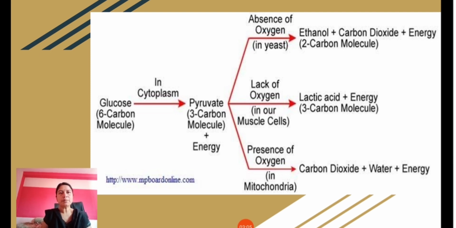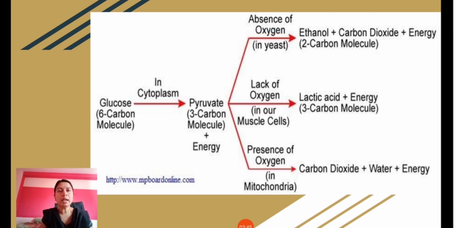After this process, pyruvate undergoes further reaction, and depending on whether oxygen is present or not, different end products are formed. If you see, there are 3 cases here. In the first case, it is clearly mentioned that pyruvate is an intermediate product. It is present in between, so it is called an intermediate product. Depending upon the availability of oxygen, the end products vary. In the first case, there is no oxygen available.